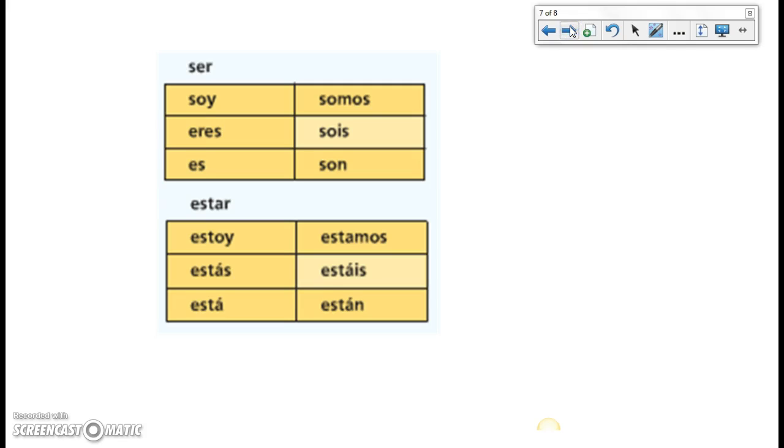Okay, y los últimos dos verbos, ser y estar. Ustedes ya conocen estos verbos. You guys already know these. Pero vamos a repasar. We'll review. Yo soy, tú eres, usted, él, ella es, nosotros somos, vosotros sois, ustedes, ellos, ellas son. Y el verbo estar, estoy, tú estás, usted, él, ella está, nosotros estamos, vosotros estáis, ustedes, ellos, ellas están. And you know that both of these verbs mean to be. I'm not going to go over the differences in this video, but they're not interchangeable.